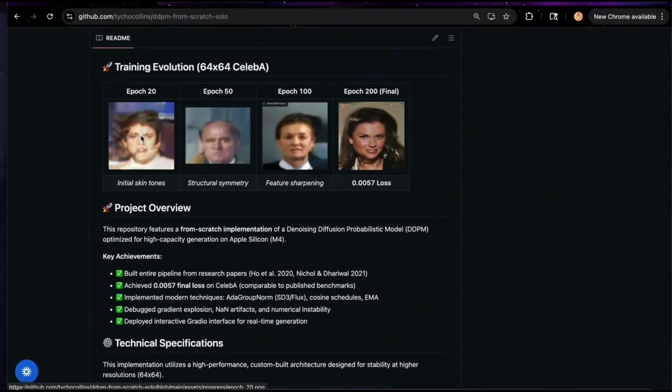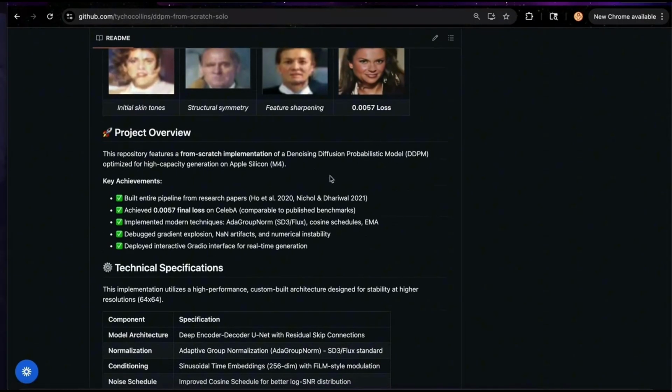And you can see that while it's learning the facial structure, through epoch 50, you start seeing more symmetry. And once you reach epoch 200, this is when you get a clear face with all the facial details, the hair strands.